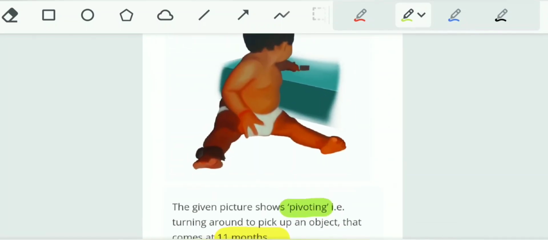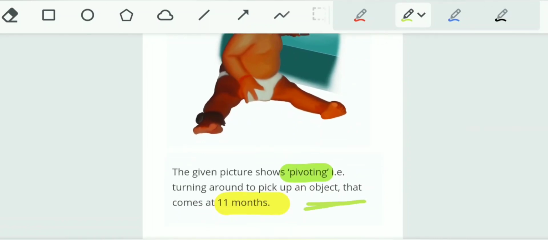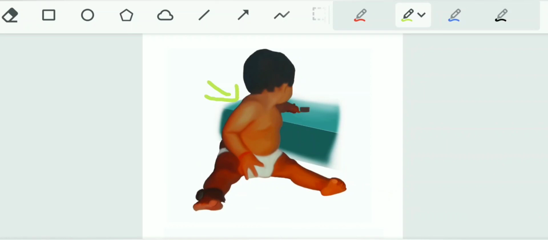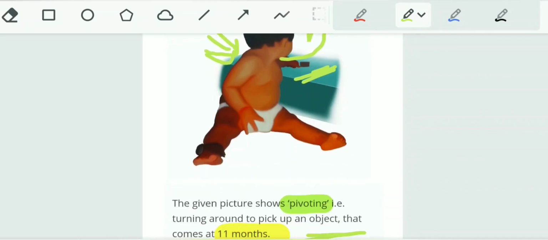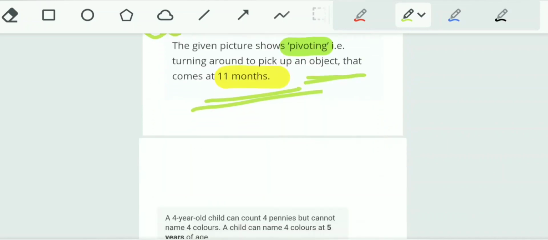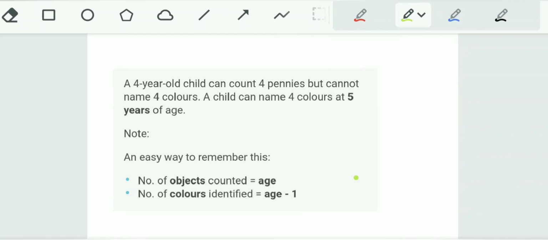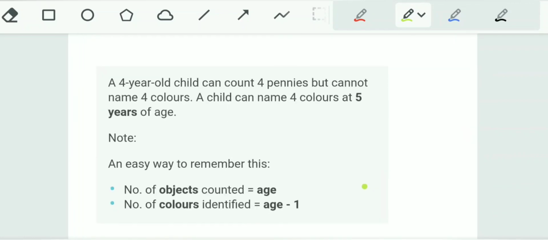Another is pivoting, that is turning around to pick up an object. The neck is the pivot point and the child rotates his head to pick up this thing. So this is known as pivoting. This appears at 11 months of age.